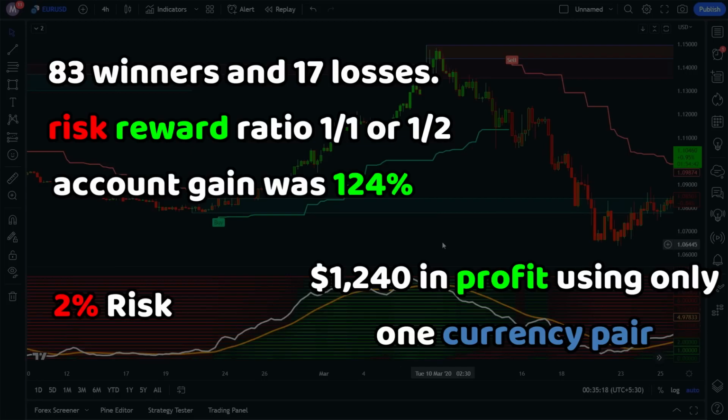In fact, with a 1:1 risk to reward ratio, you can expect at least 15 profitable trades. Just remember not to risk more than 2% per trade. Additionally, you can use this strategy on multiple currency pairs to increase your potential profits. So don't hesitate to try it out.